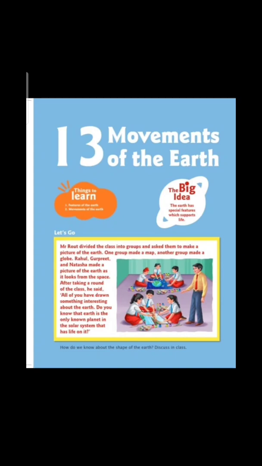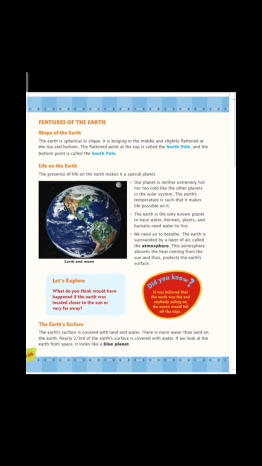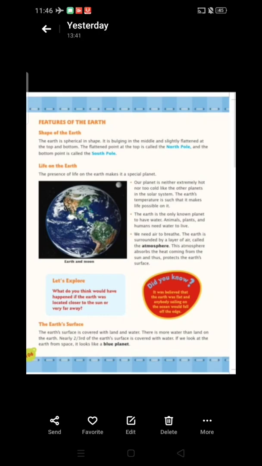Okay, so moving further, now we are going to start understanding the features of earth. What are the main features of earth, what is the shape of earth, how is life on earth possible, and how it goes on. Okay, so shape of earth. So Rajay, our earth is of a spherical shape, not a round shape. Always remember, earth is not round, it is in a spherical shape.